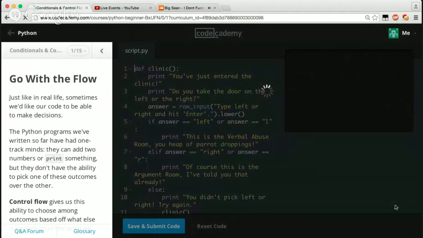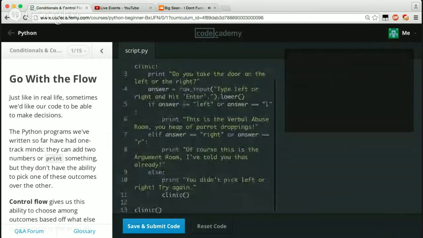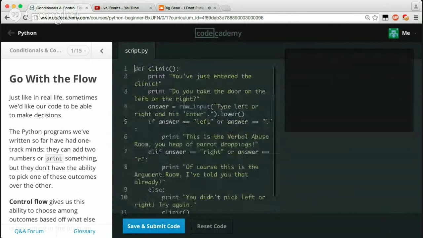Control flow. You know, we were like zooming through this. Still no one's watching, but it's all right. Wow, there's a lot of print stuff. So go with the flow.